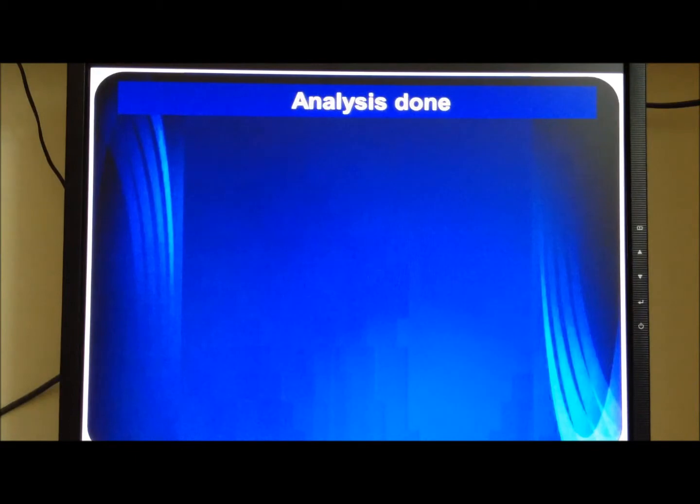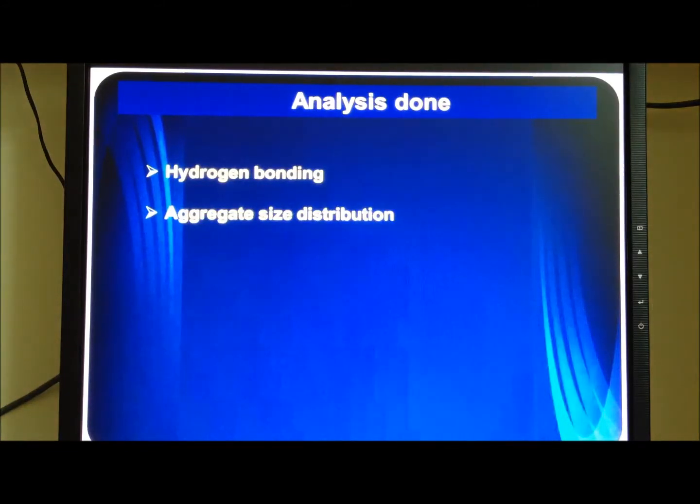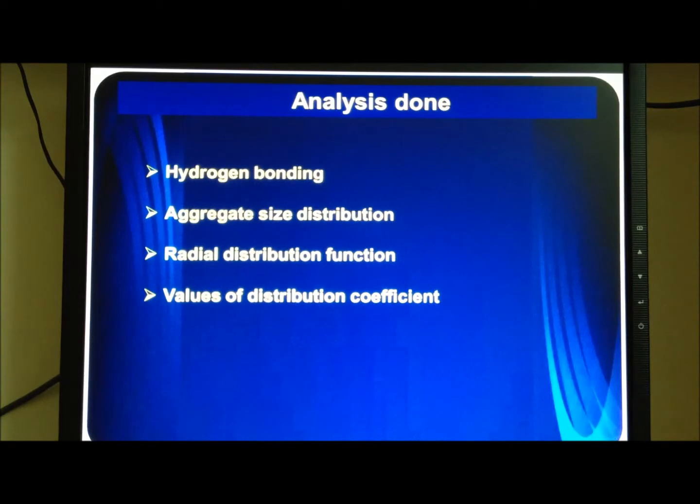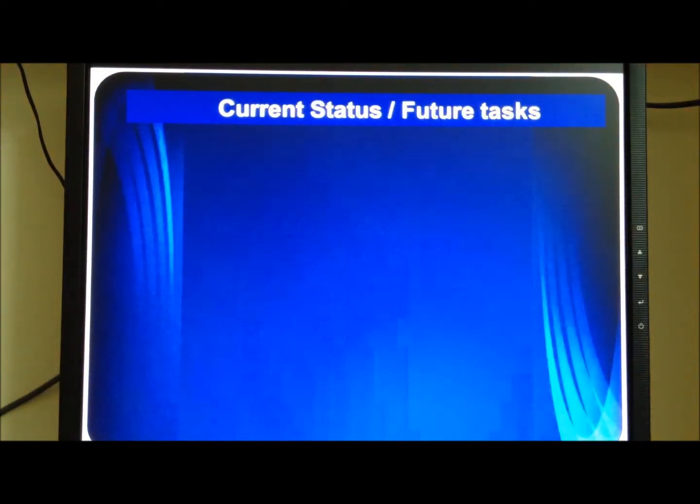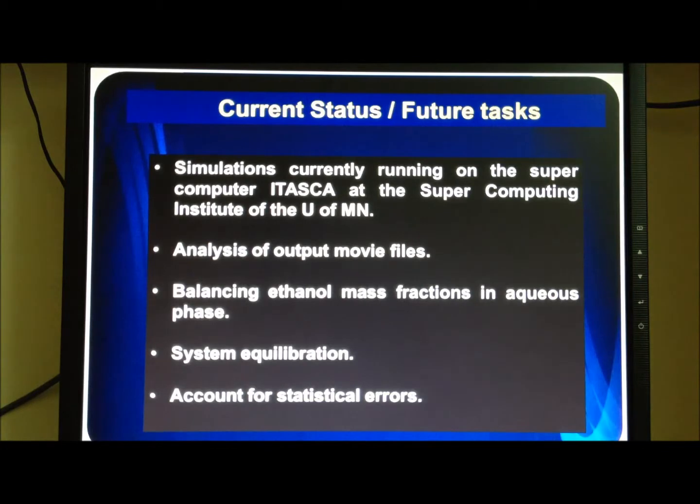These are the various analyses done on the movie files generated from simulations: hydrogen bonding, aggregate size distribution, radial distribution function, values of distribution coefficient, values of selectivity, and radius of gyration of the aggregates. Current status of my project and future tasks. My simulations are currently running on the supercomputer Itasca at the Supercomputing Institute of the University of Minnesota. There is some more analysis of the output movie files to be done.